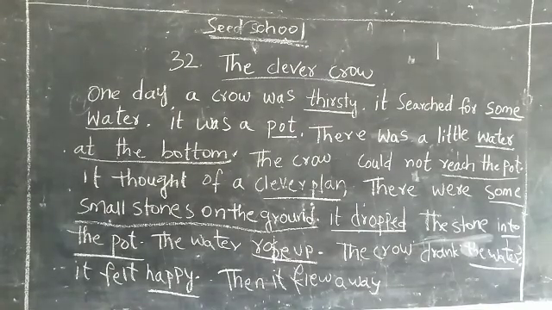The clever crow. Dashes, children. Thirsty. Thirsty, thirsty. You fill the dash, children.